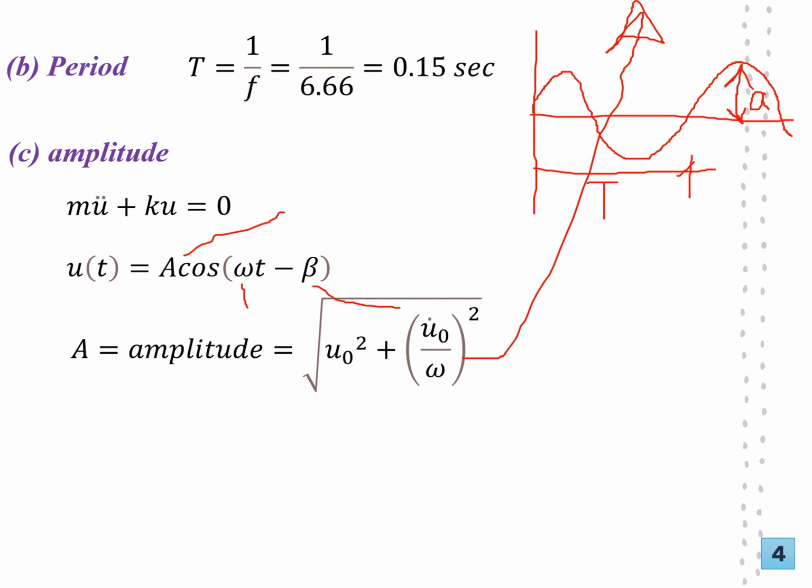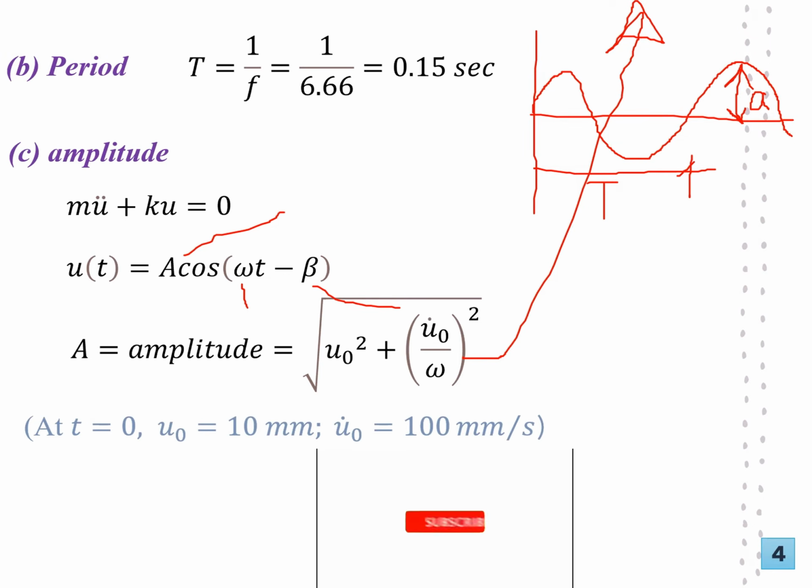The amplitude is equal to the square root of initial displacement squared, plus initial velocity divided by omega, then squared. Recall we are given that at time t equals 0, these are the initial values: u naught is 10 millimeters and v naught is equal to 10 millimeters per second. Remember why we are using the upper dot here.